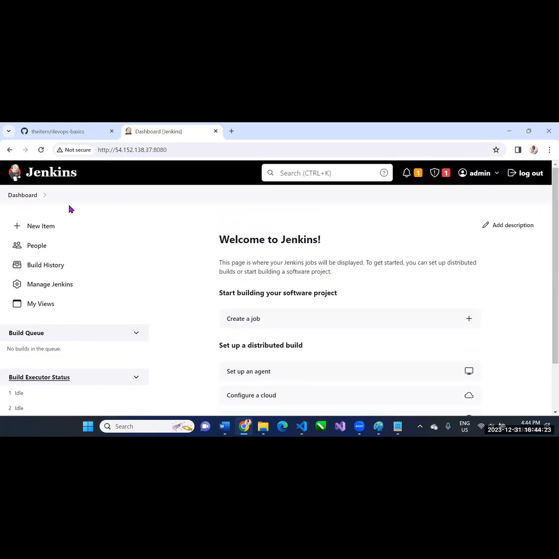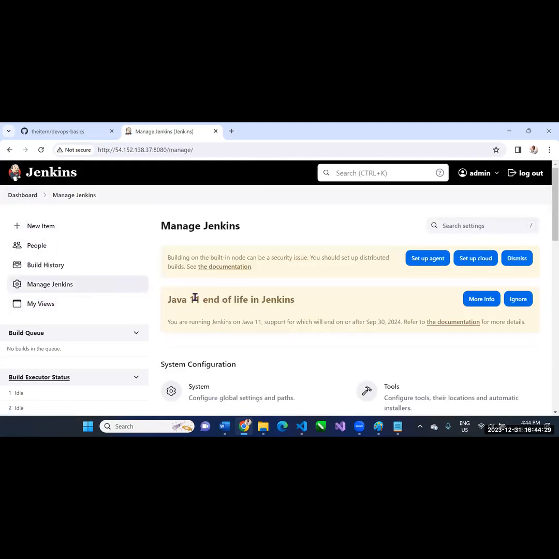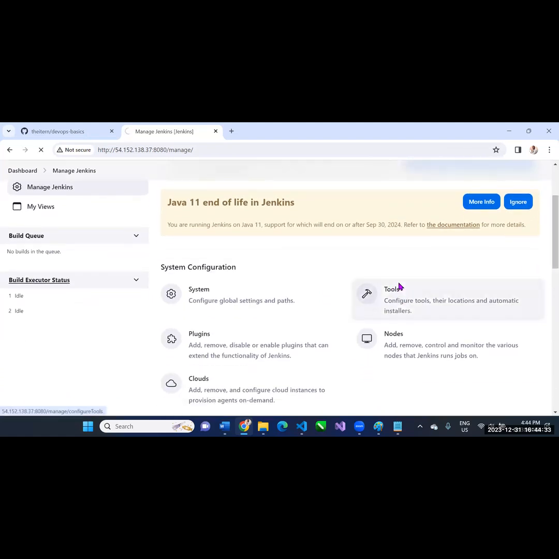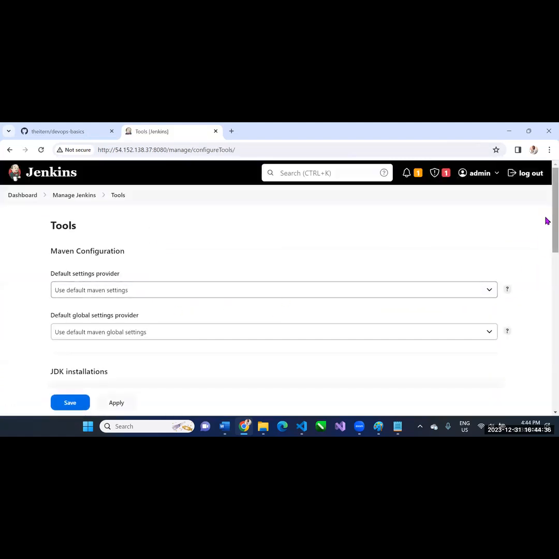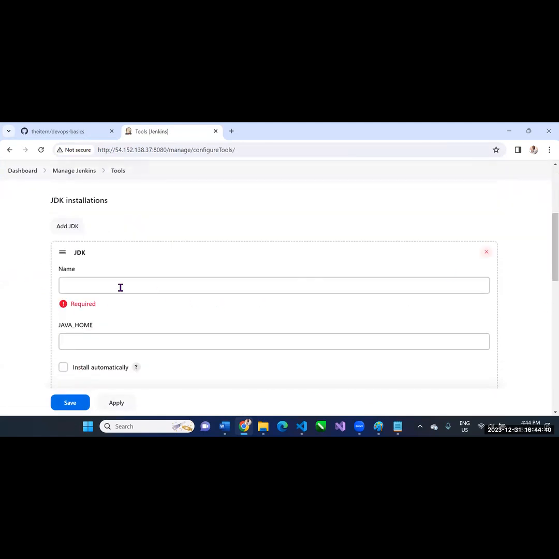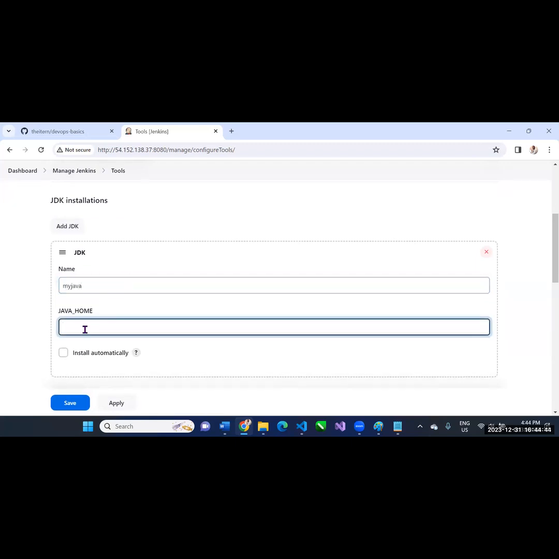All right, so before we even start to build our first project, let's first of all go to Manage Jenkins and set up our tools. The tools that we set up earlier on, we need to introduce them to Jenkins. So we have set up Java. Anytime you are looking for Java, just call my Java, and then it will answer you.